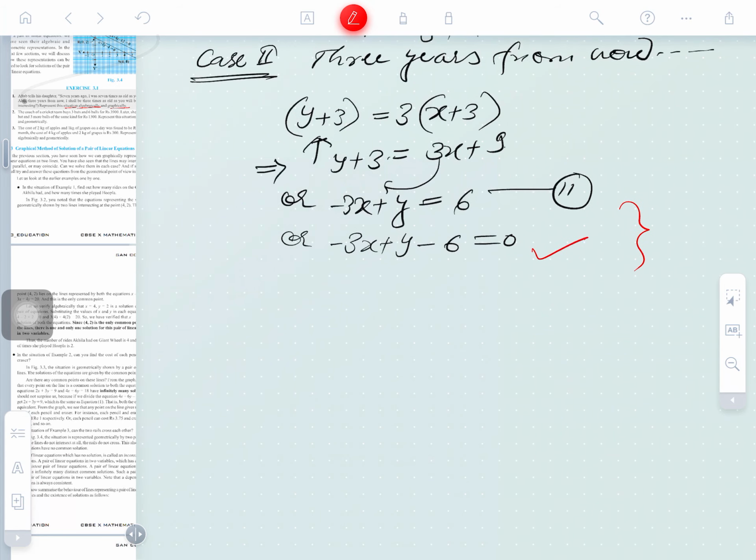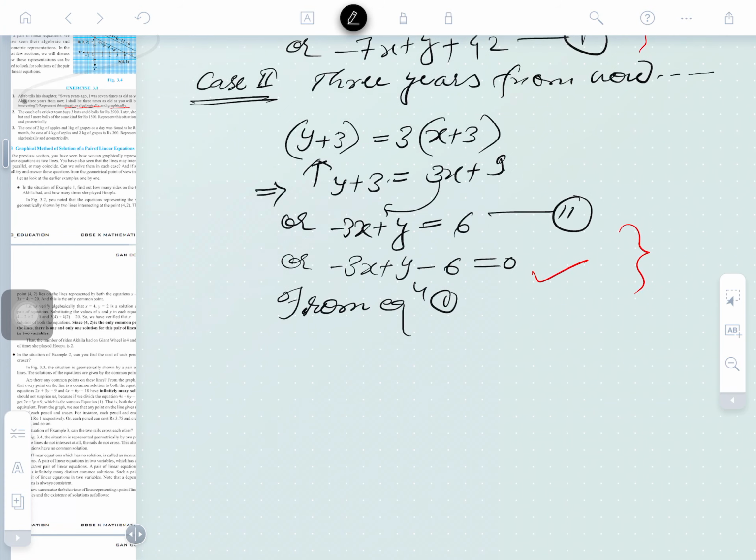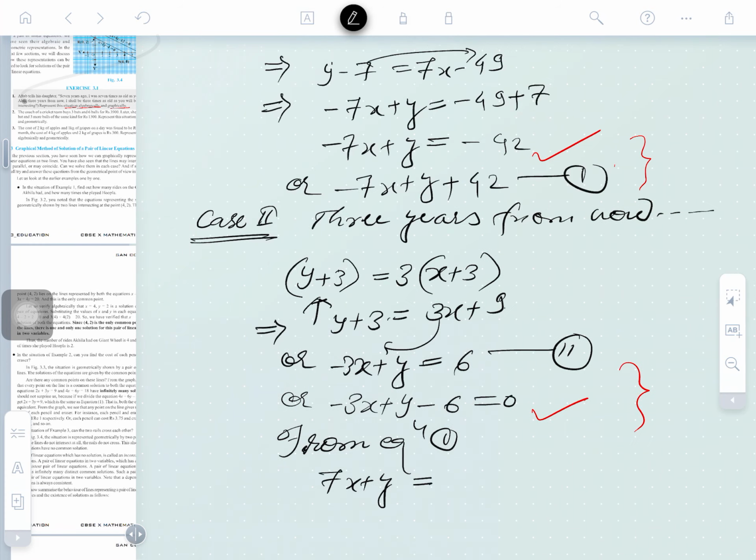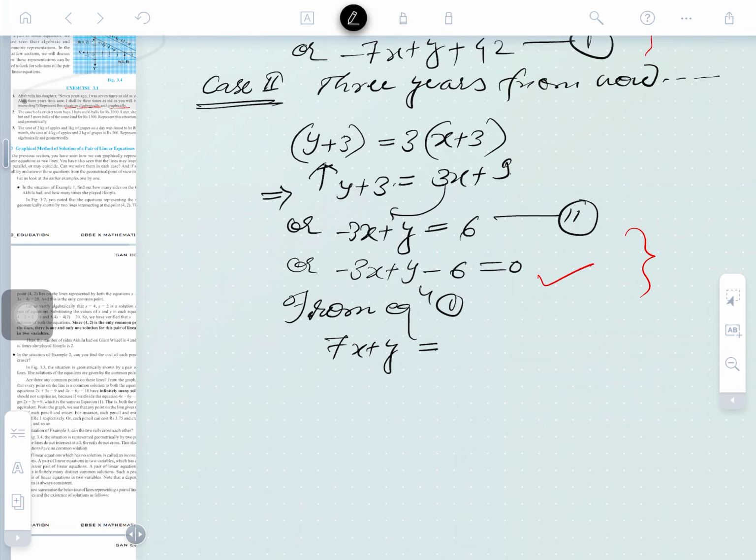So first we will take the equation first. What is equation first? The equation first is minus 7x plus y is equal to minus 42.